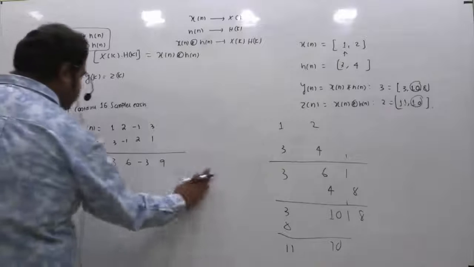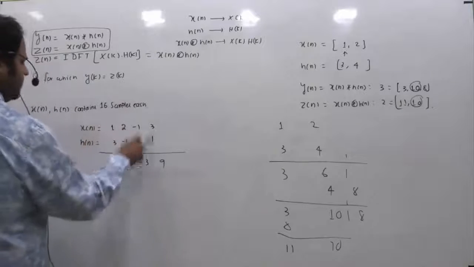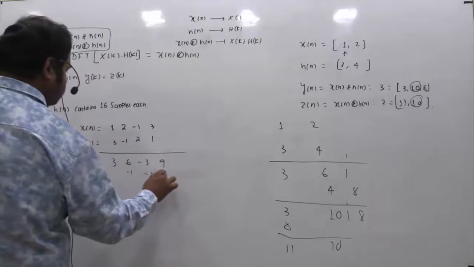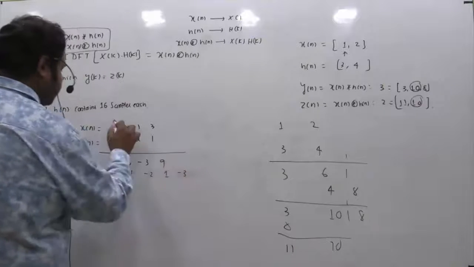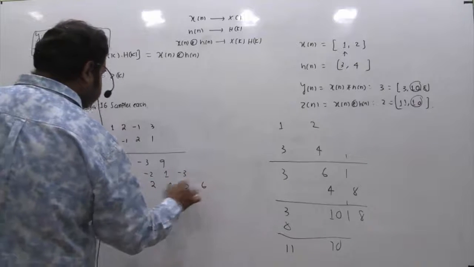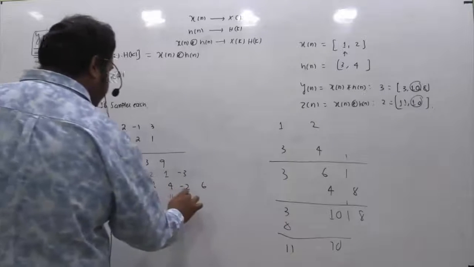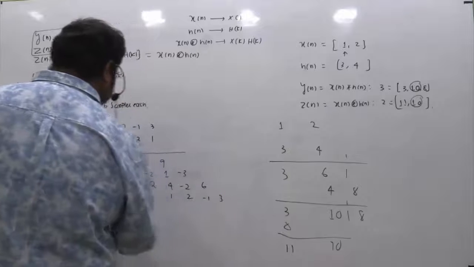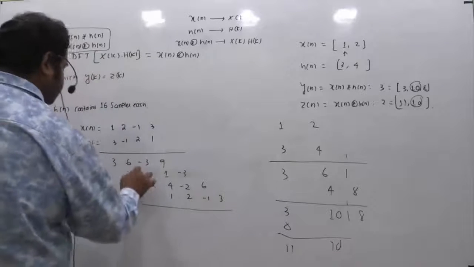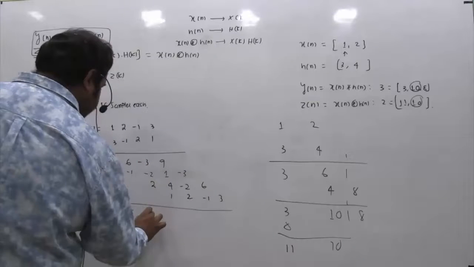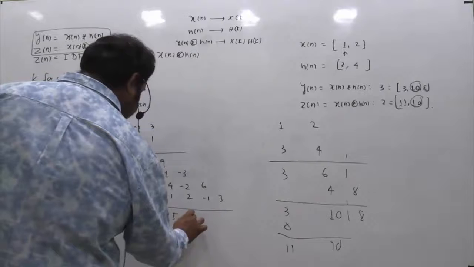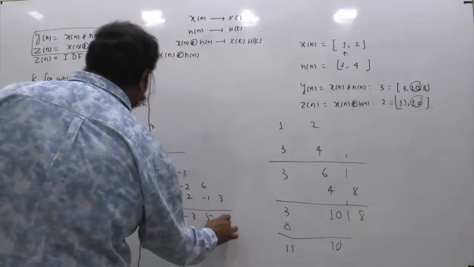Okay, sorry. So I did with 3 first, right? 3 is 6, minus 3, 9, then with minus 1, right? So it is minus 1, minus 2, plus 1, then minus 3, then with 2. So 2, 4, minus 2, 6, then with 1, you get 1, 2, minus 1 and 3. So this is 3, this is 5, this is minus 3, this is 15, this is minus 3, this is 5 and this is 3.